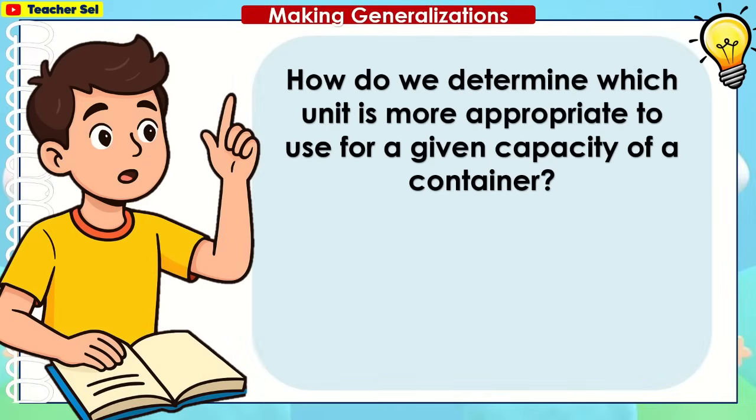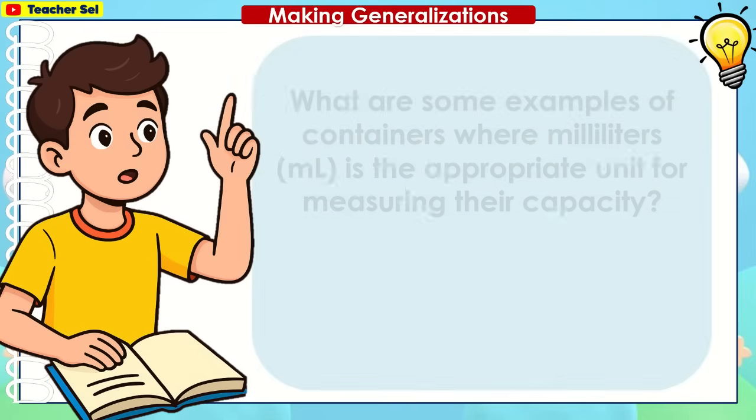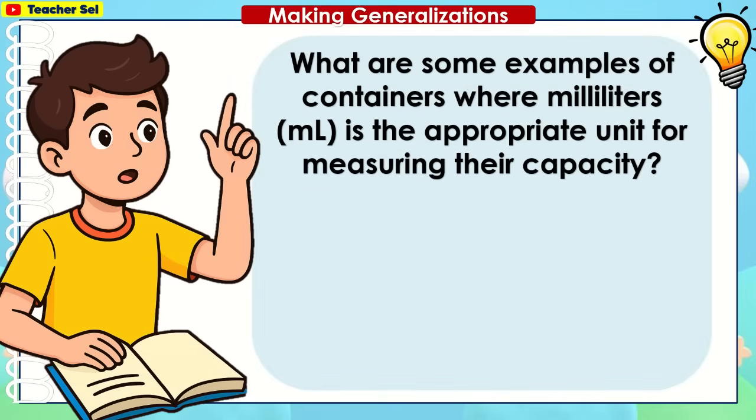How do we determine which unit is more appropriate to use for a given capacity of a container? For containers with smaller capacities, we use milliliters, and for larger capacities, we use liters. What are some examples of containers where milliliters or ml is the appropriate unit for measuring their capacity?